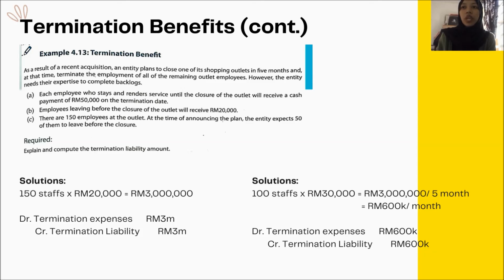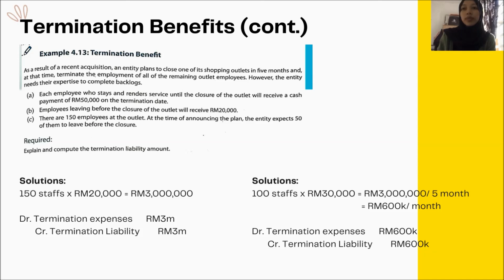So the company needs to recognize the liability of 3 million ringgit, which is 150 staff times 20,000 ringgit. They need to debit the termination expenses of 3 million ringgit, and credit the termination liability of 3 million ringgit.